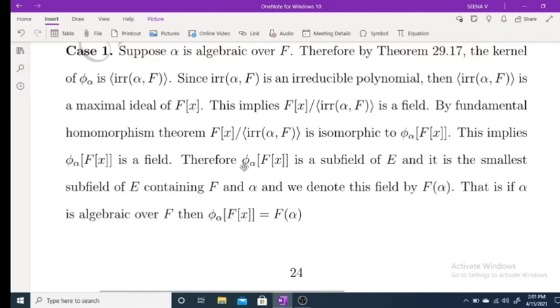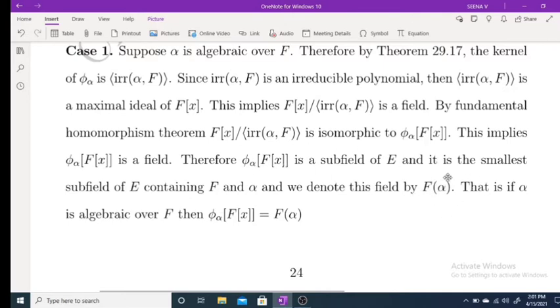But we know that phi alpha of F[x] is a subdomain of E, and as this is a field, phi alpha of F[x] is a subfield of E. And it is the smallest subfield of E containing F and alpha. We denote this by F(alpha). Now what is F(alpha)? F(alpha) is phi alpha of F[x].